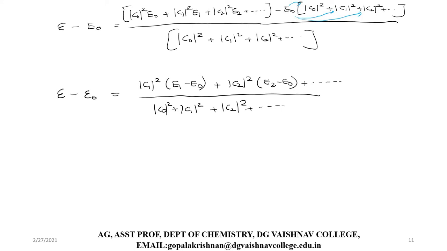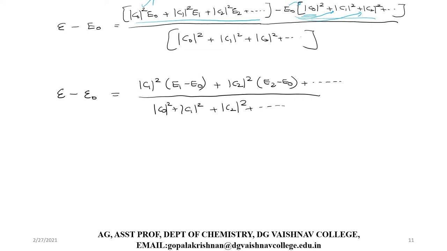After multiplying you'll get a term. Now I'm going to subtract the first bracket terms and the second bracket terms. In the first bracket, the first term is C naught squared E naught. Similarly, the first term of the second bracket is also the same, E naught into C naught squared. So they cancel.